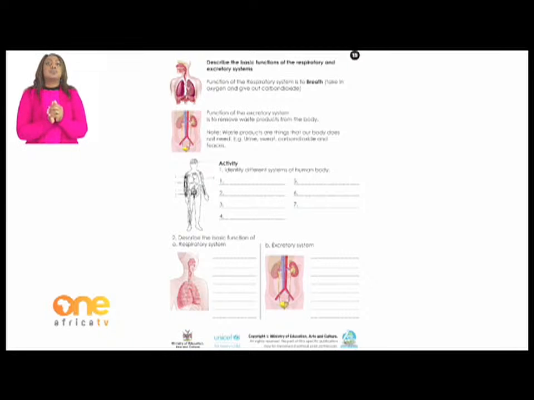The second competency says that you have to describe the basic function of the respiratory and excretory system. Now, let's look at the function of the respiratory system. It is to breathe, meaning to take in oxygen from your mouth or your nose and to give out carbon dioxide from your mouth or your nose as well. Look at that picture there. It shows a picture that consists of the lungs, the trachea, that long pipe there, the mouth, and then the nose.